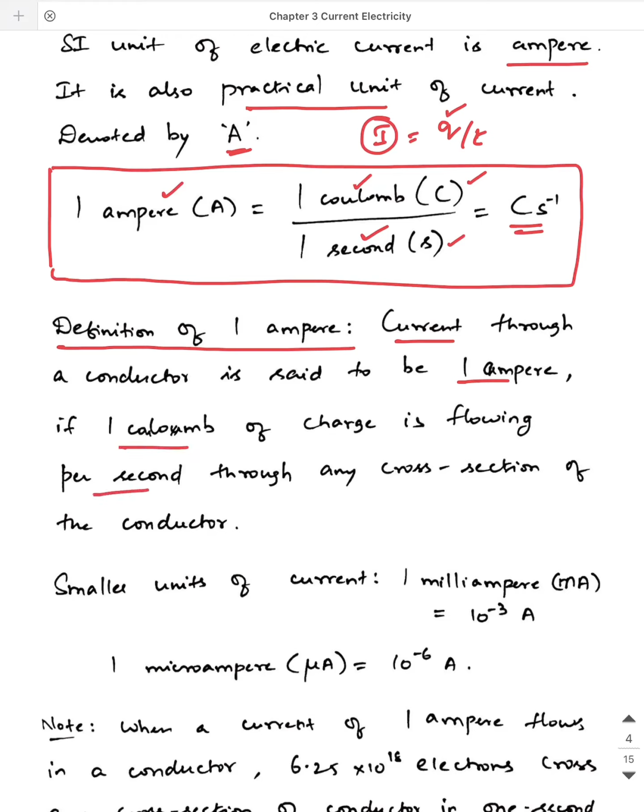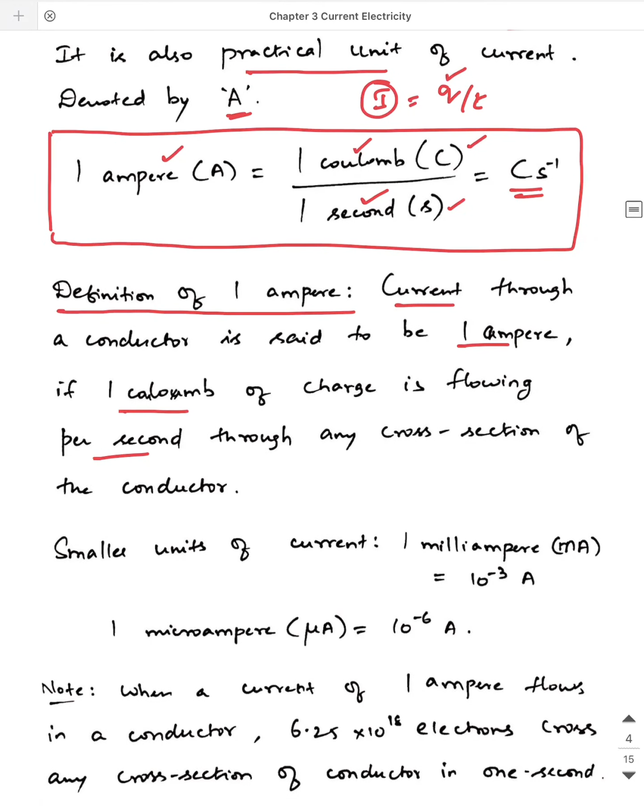If 1 coulomb of charge is flowing in 1 second through any cross section, then we say 1 ampere of current is constituted in that conductor. Generally we use smaller units of current also. The smaller units are milliampere, which is 10^-3 ampere, and microampere, which is 10^-6 ampere.